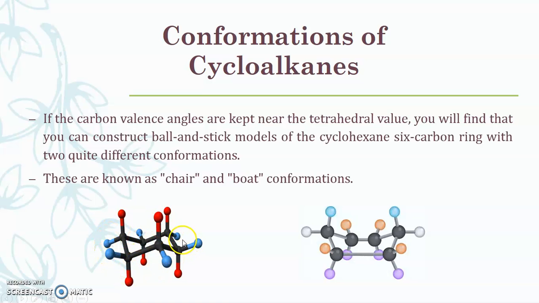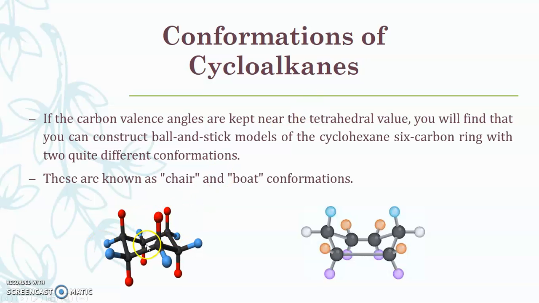Here you can see 6 carbon atoms are placed. Each carbon atom has 2 types of hydrogen. These red hydrogens are known as the axial, and these blue hydrogens are known as the equatorial. So in this way, 2 different types of hydrogens are present in this cyclohexane molecule.